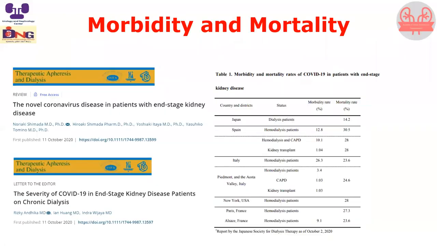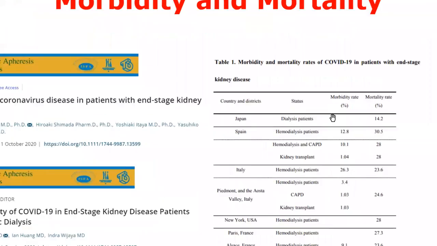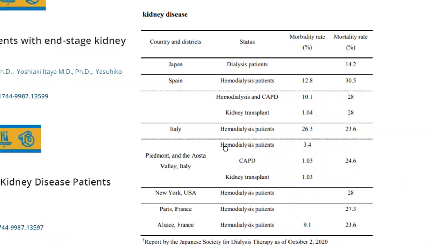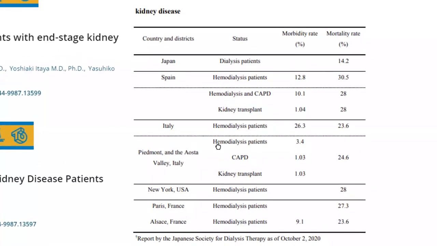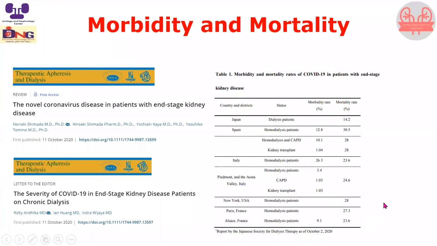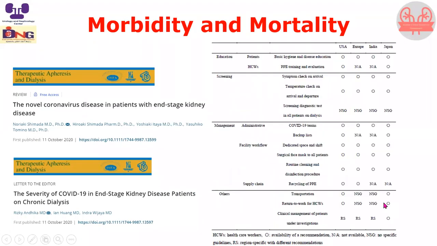Regarding maintenance dialysis and end-stage kidney disease, this is very recent data showing the morbidity and the mortality in different countries, including Japan, Spain, Italy, New York, Paris, and other cities. As you see, this is the morbidity rate. You can see the figure ranges from low to high value, and mortality also. There is variability in the range of mortality, but it seems that it is high for end-stage kidney disease and